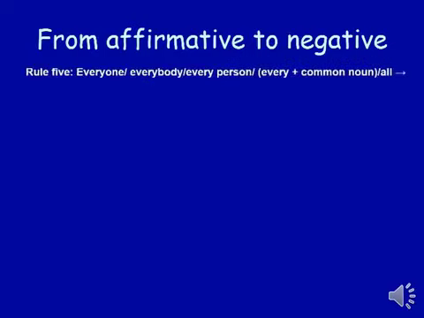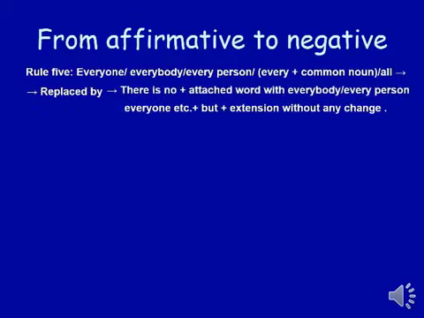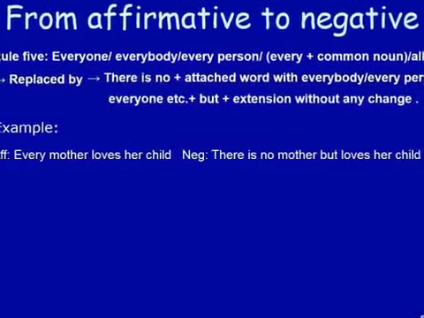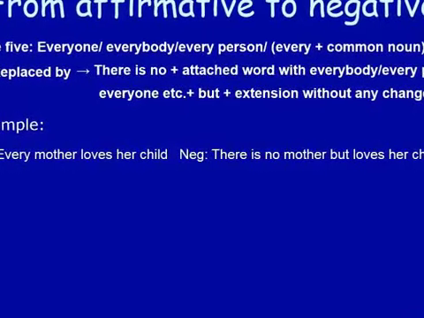Rule number 5: everyone, everybody, every person, every plus common noun, all, are replaced by there is no. And the part with everybody, every person, everyone, etc., we'll have to write, then but, and the rest without any change. Look at the example first. Every mother loves her son. Instead of every, we'll have to write there is no. And we'll have to write the noun with every mother. We'll have to write but and the rest of the sentence without any change.